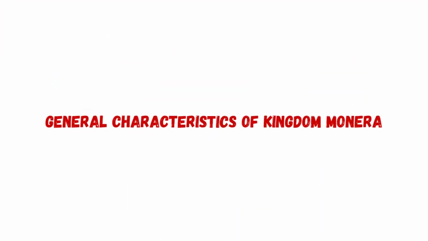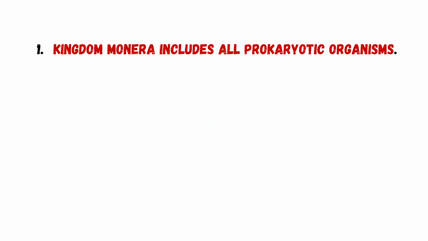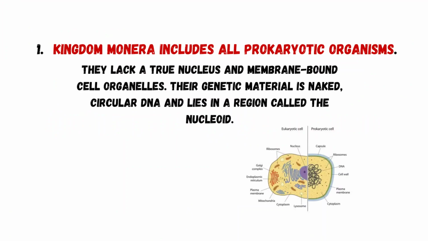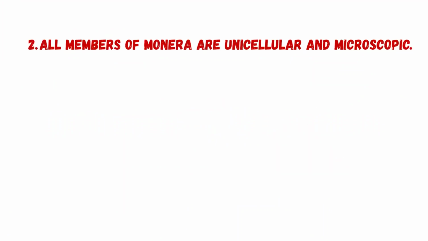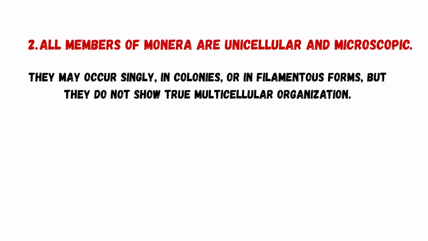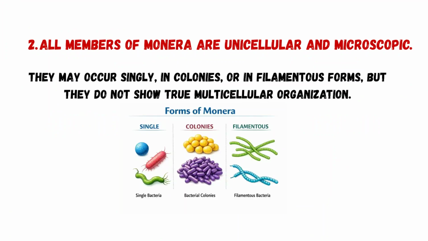Now, let us understand the general characteristics of Kingdom Monera. First one is Kingdom Monera includes all prokaryotic organisms. As I said, they lack a true nucleus and membrane-bound cell organelles. Their genetic material is naked, circular DNA, and lies in a region called the nucleoid. And the second characteristic is all members of Monera are unicellular and microscopic. They may occur singly, in colonies or in filamentous forms, but they do not show true multicellular organization.